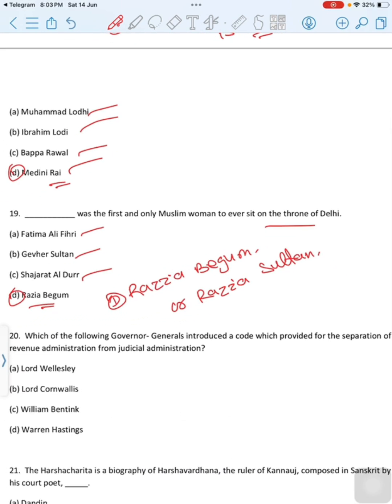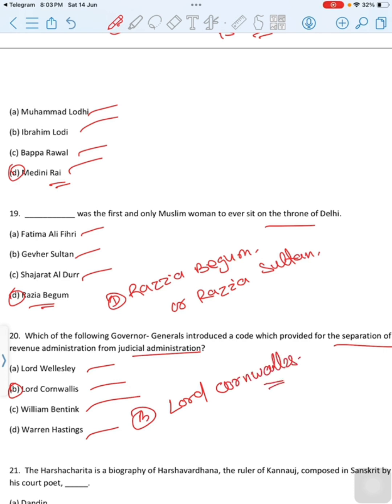Which of the following Governor Generals introduced a code which provided for the separation of revenue administration from judicial administration? First option is Lord Wellesley, second option is Lord Cornwallis, third option is William Bentinck, last option is Warren Hastings. Then correct option is option B, Lord Cornwallis.